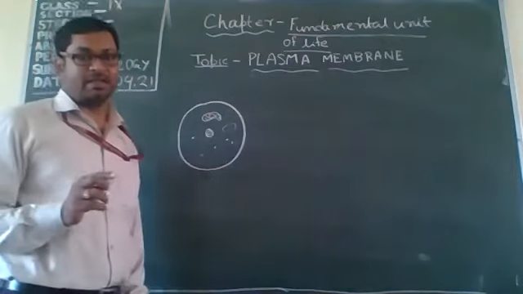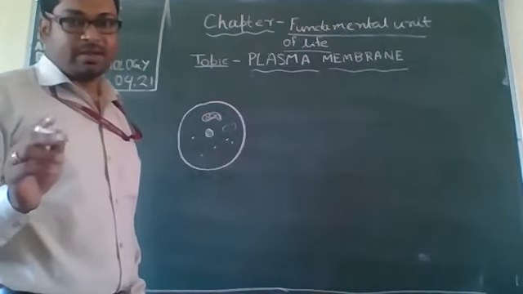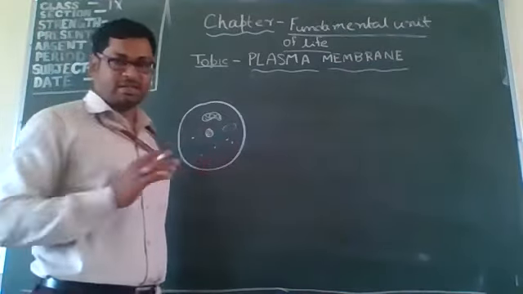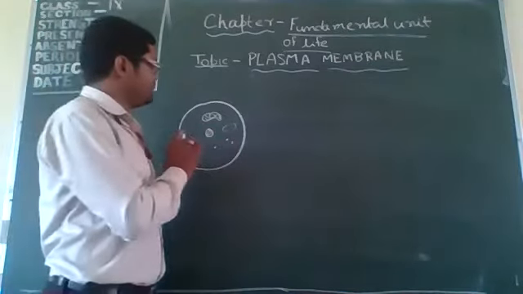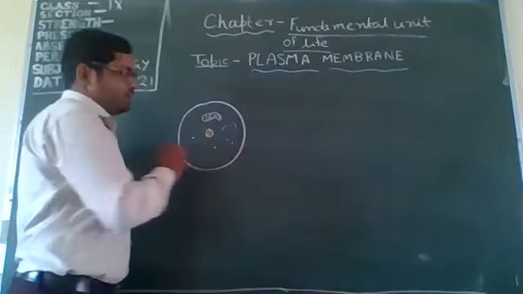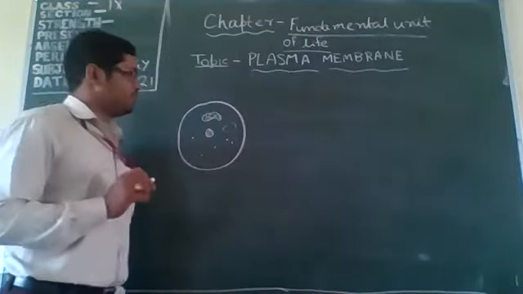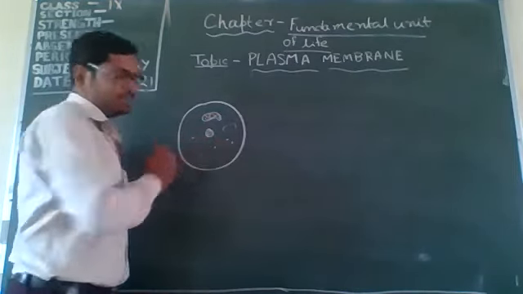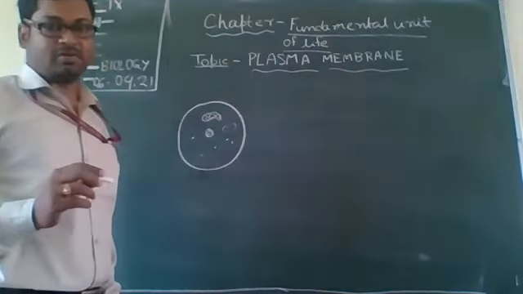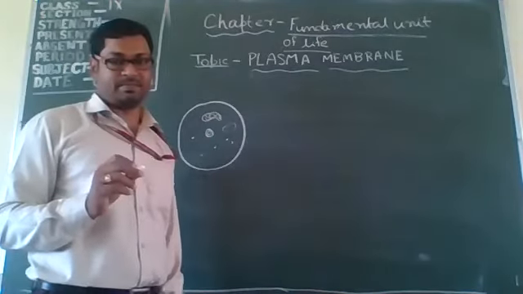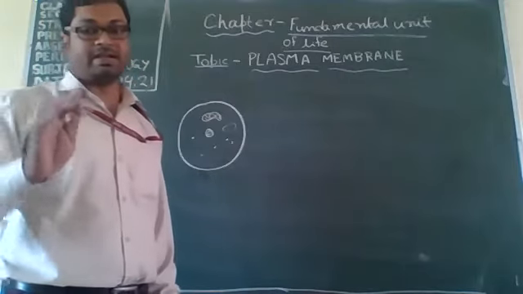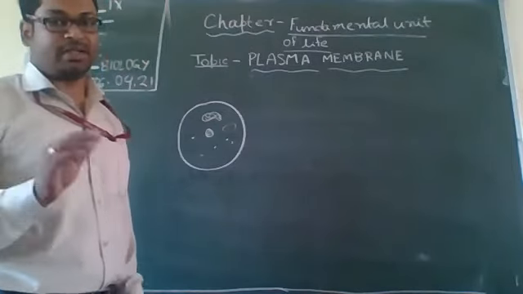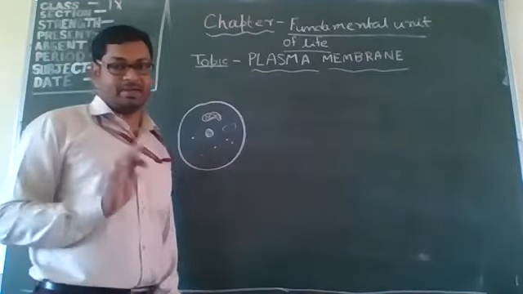What do you mean by plasma membrane? You can also use that definition. Plasma membrane is a type of membrane which helps to cover and protect the cell organelles, and it also differentiates the cell from the external environment. That is called the plasma membrane.